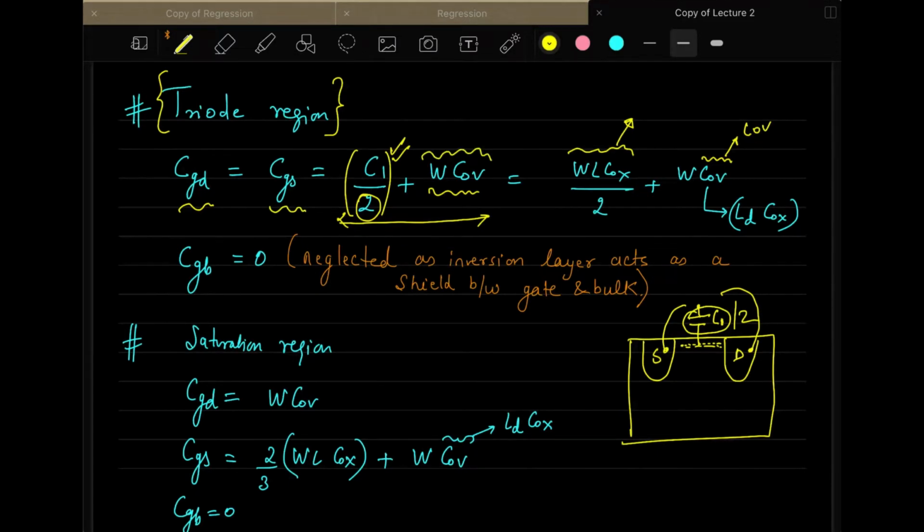So that's why it is C1 by 2 plus WCOV. WCOV is the original overlap capacitance that I was discussing here. This is the overlap here. So that is also added. This is the original one.